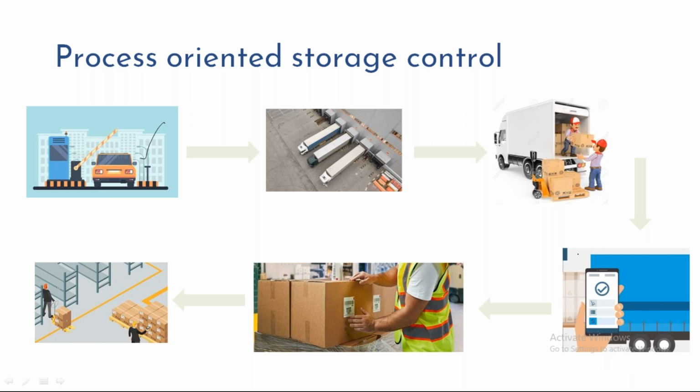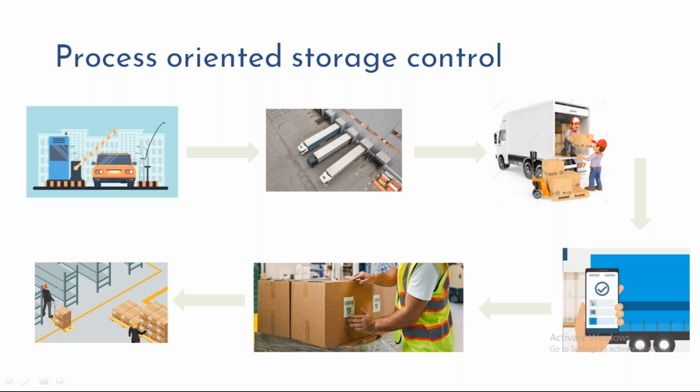So once I complete my receiving process or goods receipt process in the system, after that there could be different activities. Maybe I need to label or perform repacking. Let's say I'm receiving one bigger box, and in it I have multiple items. But what I want to do is break that bigger box into smaller boxes, placing individual items in individual boxes. So for that, I'll do the repacking and then the relabeling. Those activities I'll perform.